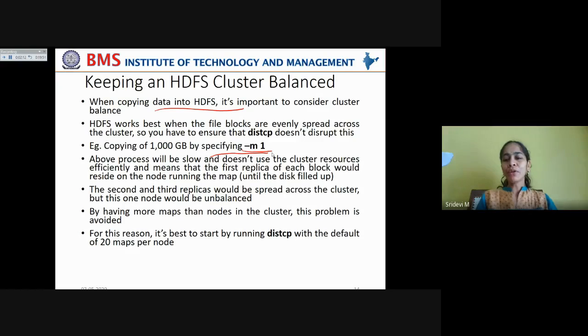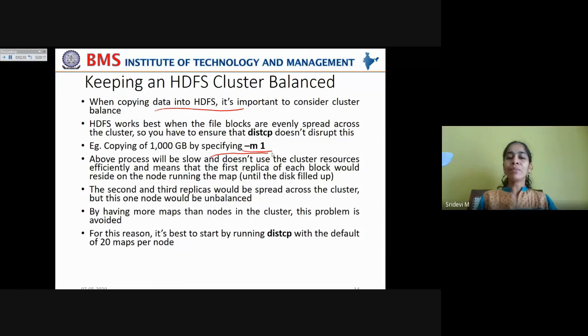If you increase the number of maps compared to the nodes in the cluster, the cluster would not end up in an imbalanced state, so that the map jobs equally distribute the work across the cluster and one map will not be overburdened for copying the data.